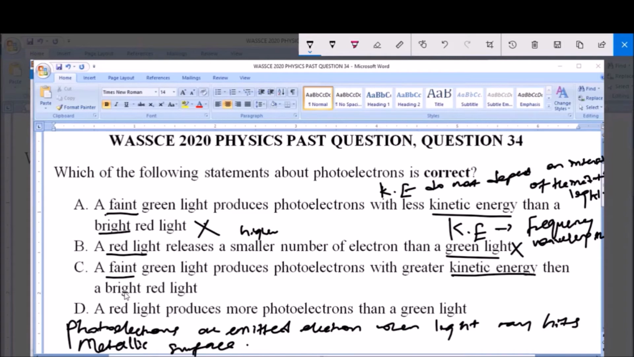Now, a red light produces more photoelectrons than a green light. Yes, a red light which has higher wavelength, higher frequency, and higher speed or velocity or intensity than the green light will produce more photoelectrons than the green light. So therefore option D is valid and is the correct answer to this question.